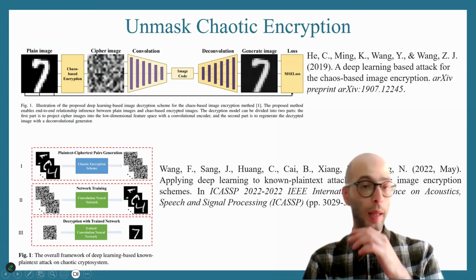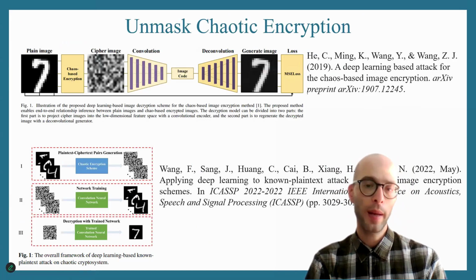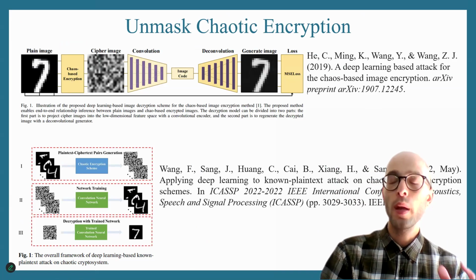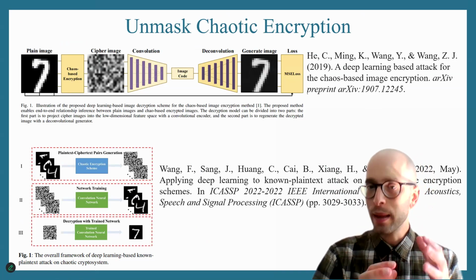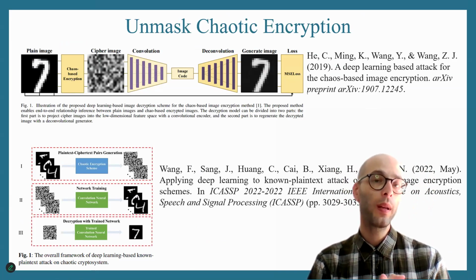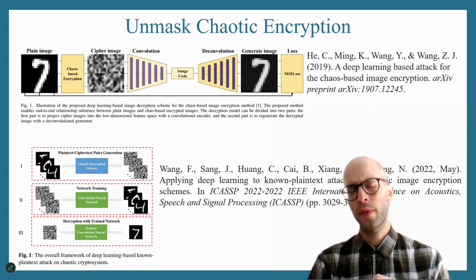And another topic is the cryptanalysis of chaotic encryption through deep learning. This means designing deep learning algorithms and architectures in order to attack and unmask chaotic encryption. There are a couple of papers published. I believe it's going to be a very interesting topic for the future.